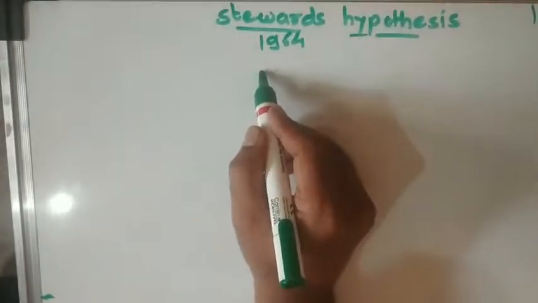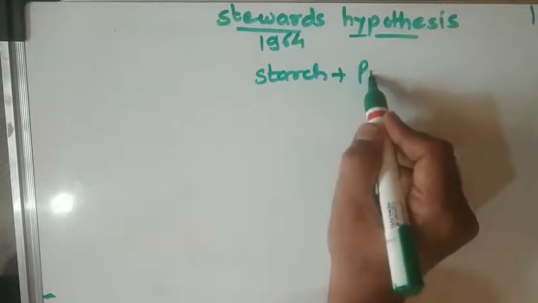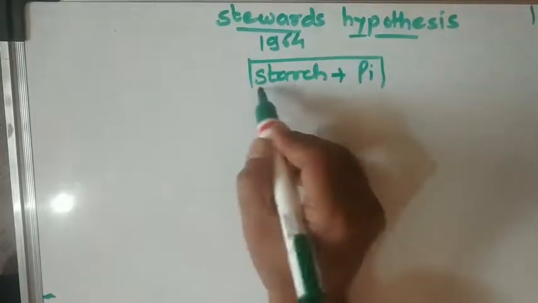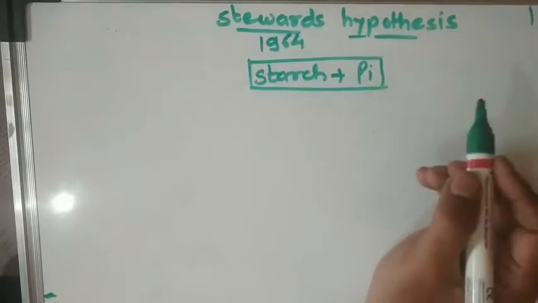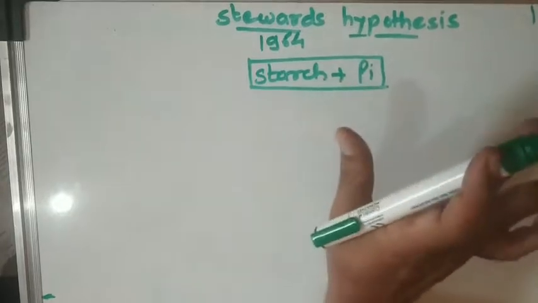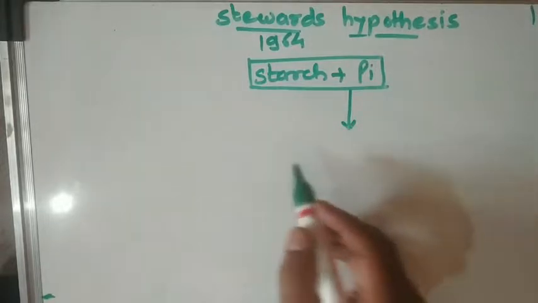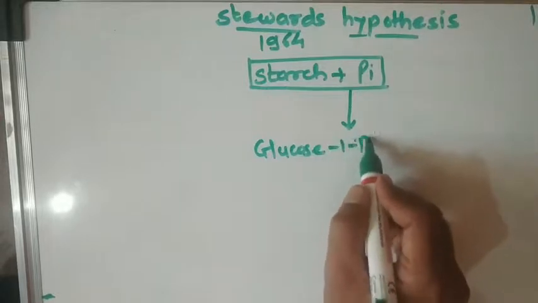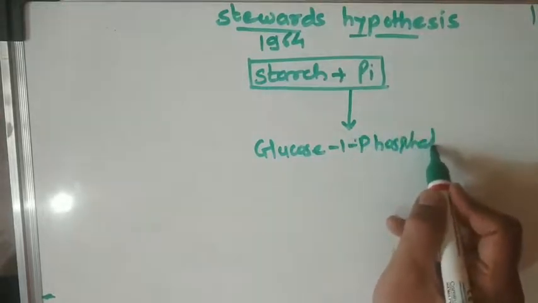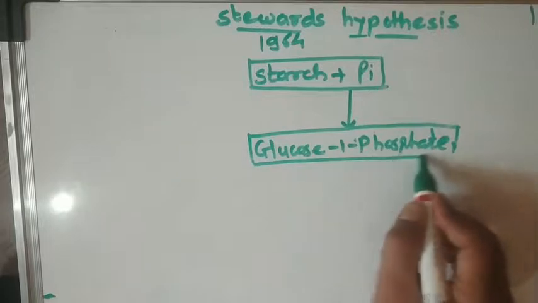Let us see what is present in the guard cell: starch plus inorganic phosphate. This is present in the guard cell. When starch is present, the stomata is closed. Further, that starch is converted into glucose 1-phosphate, but till here the stomata is closed.